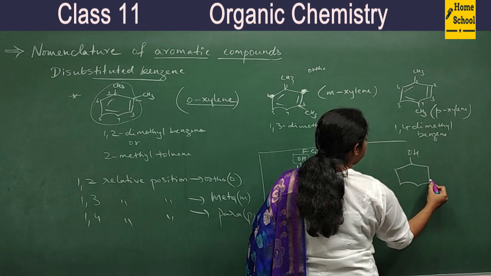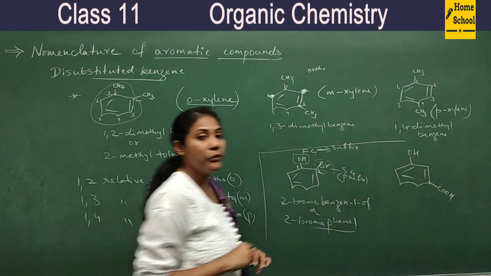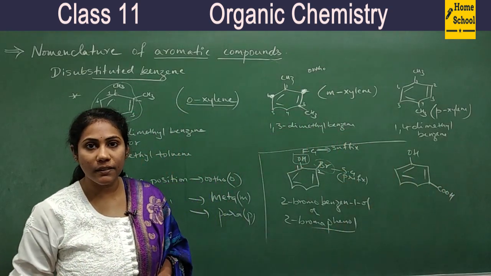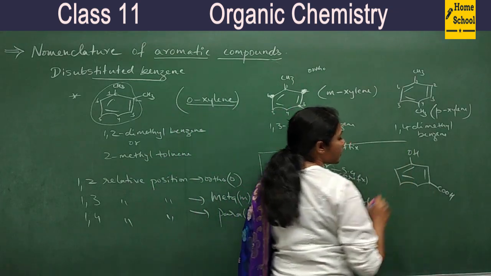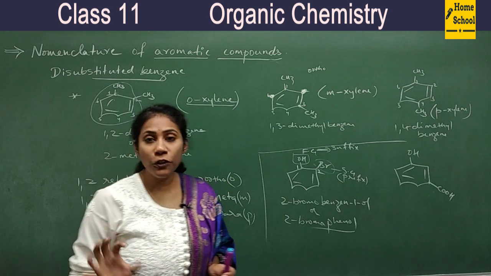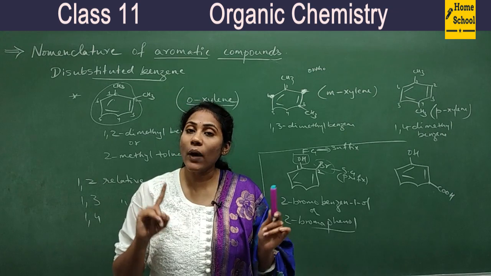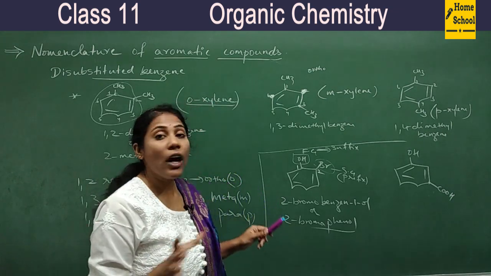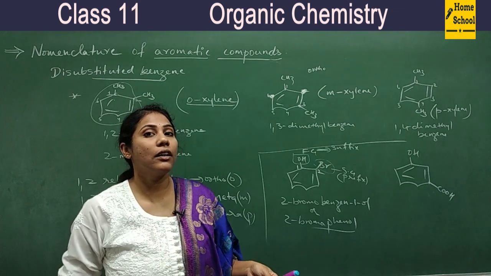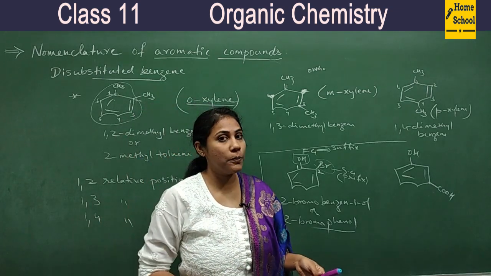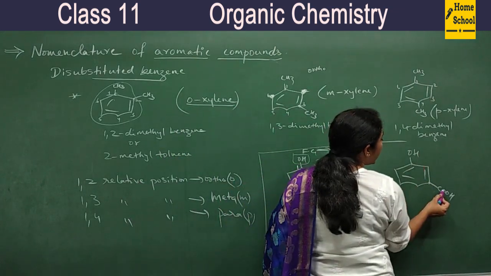OH, COOH. So this is the compound you have. How do you name this? Both are functional groups: OH is a functional group, COOH is also a functional group. So when two functional groups are there, you have to give priority to one. According to the priority rule that we studied during naming of organic compounds having functional groups, who will get more priority?